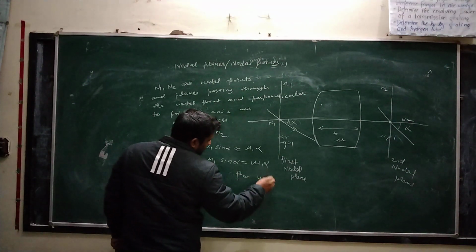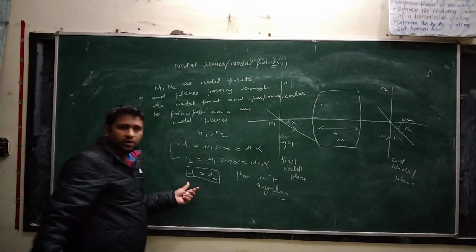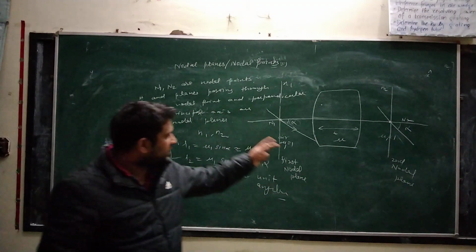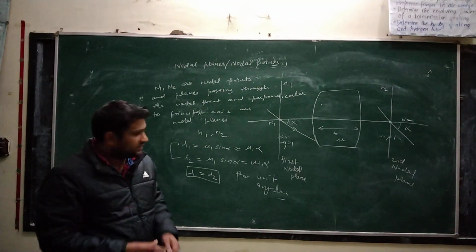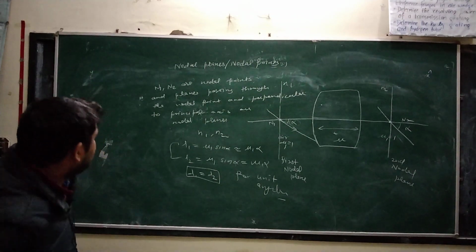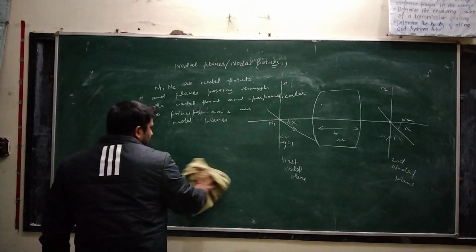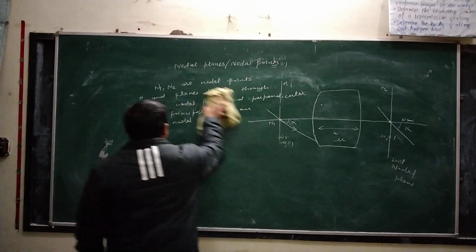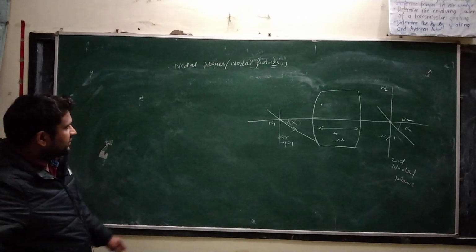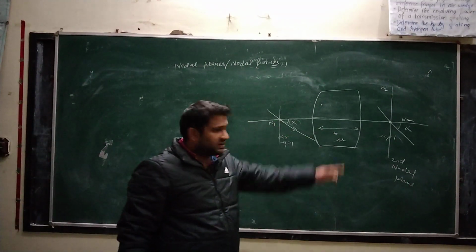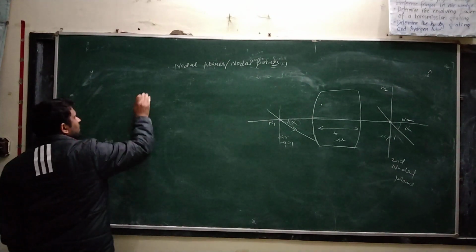For unit angular magnification क्या होगा, direction cosines at these points are equal and they have the values lambda 1 and lambda 2. These values are the same, lambda 1 is equal to lambda 2. The first thing from the angular magnification is that the value of direction cosine emerging from the first point of the ray and the second point is equal, that is lambda 1 equal to lambda 2.